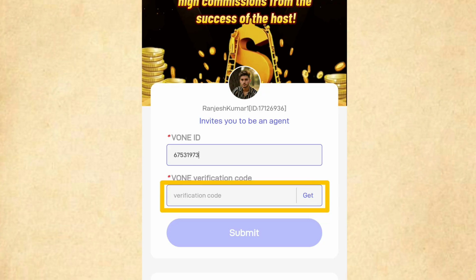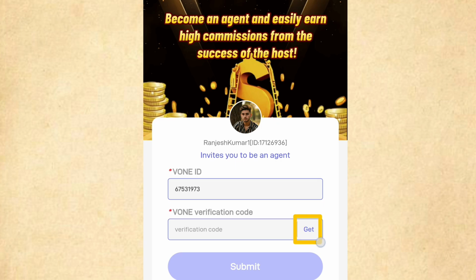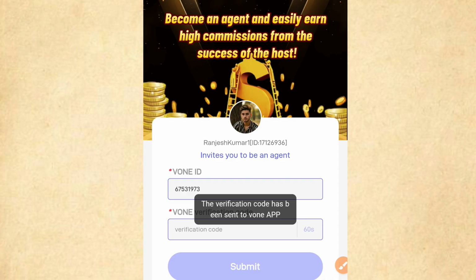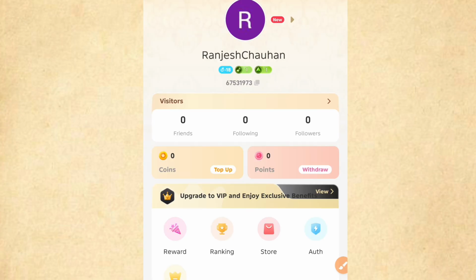Here, you will get the verification code. So now the question is, what is this verification code? For this, you have to click on the button given on the page. Now you wait as you click on it and the code will be sent to you. When this code comes, it may take 4 or 5 seconds.